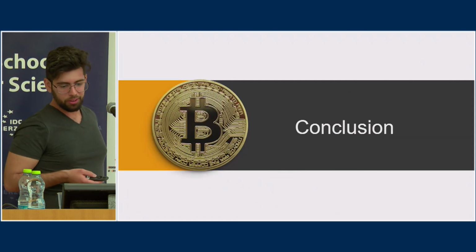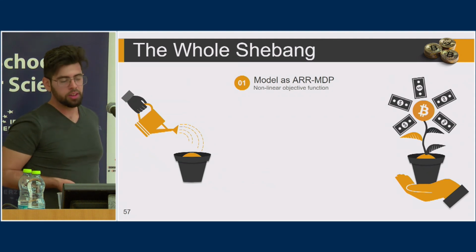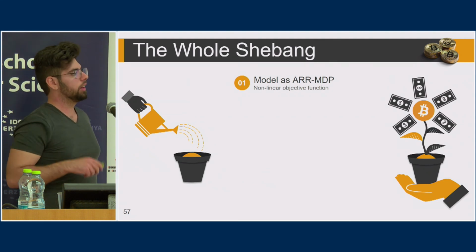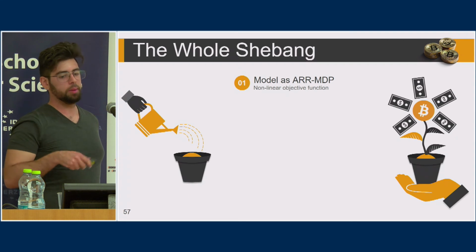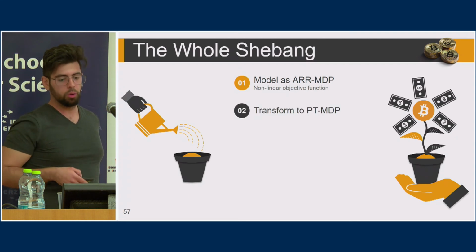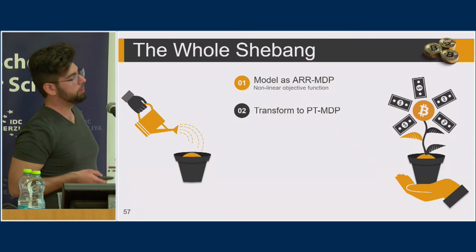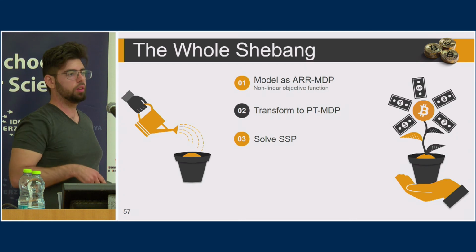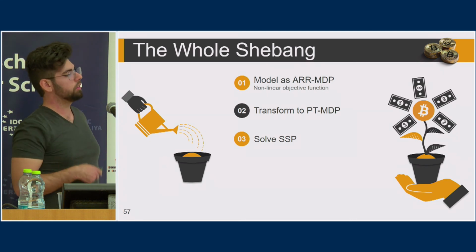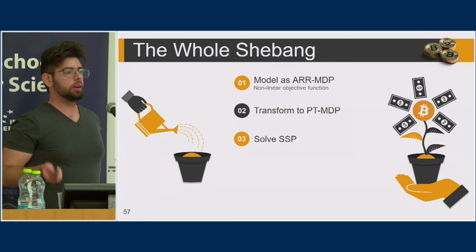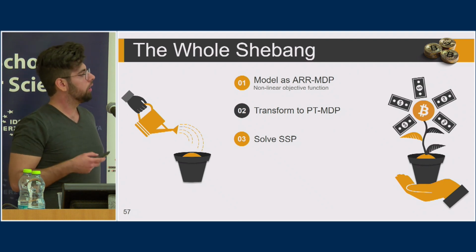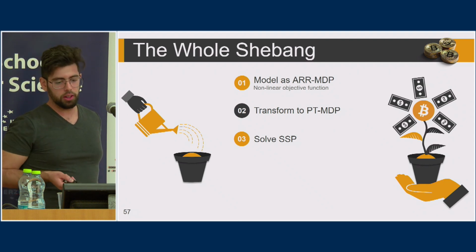Okay, so in conclusion, we iterate the process which goes like this. We model a blockchain as an MDP, an ARR MDP. We transform it into a PTMDP. We can solve that PTMDP as a stochastic shortest path MDP. We can do this either by the exact methods when it's possible or by using deep reinforcement learning.